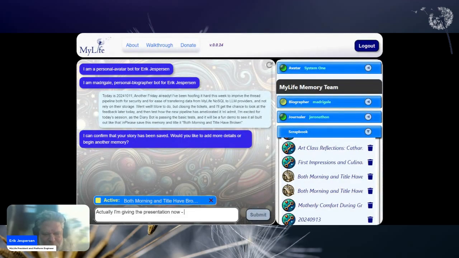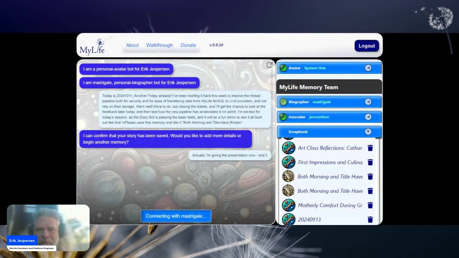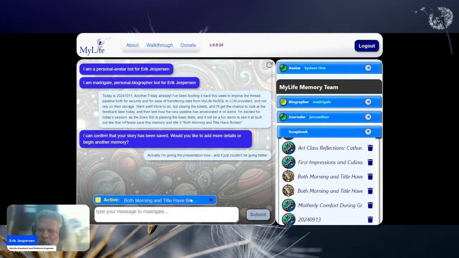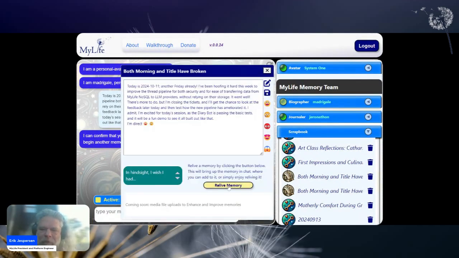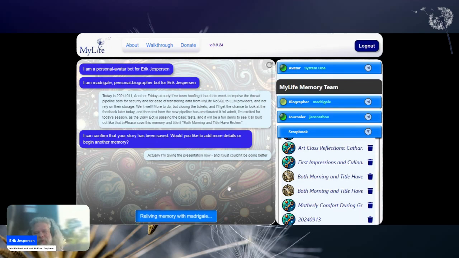Completion now, and it just couldn't be going better. So, as I said, send that off. Up, network broke. So we will return to that in a second. But one other way that we can engage with a memory, that would just have added, had that worked, it would have just added the item to my bot.